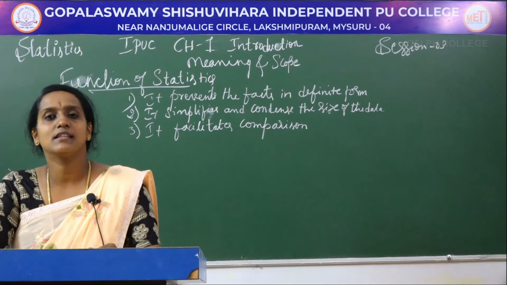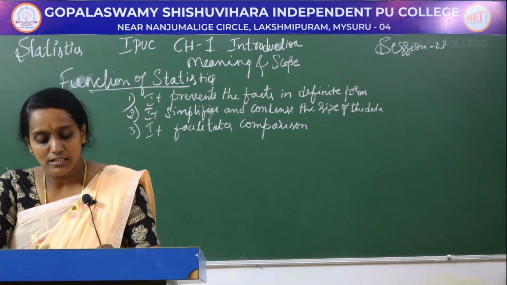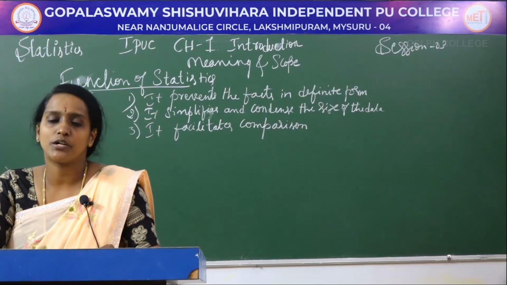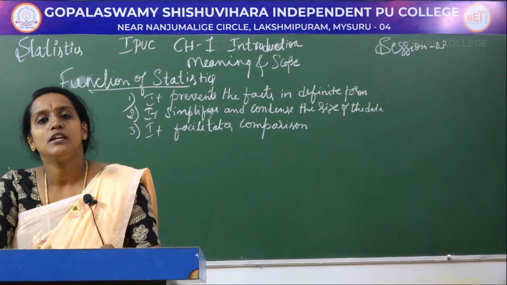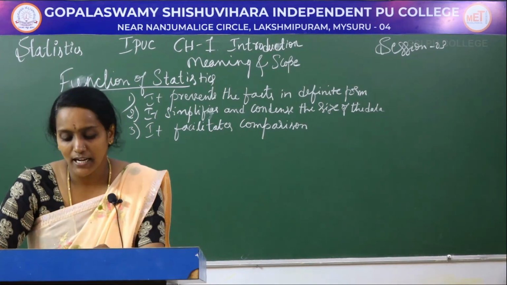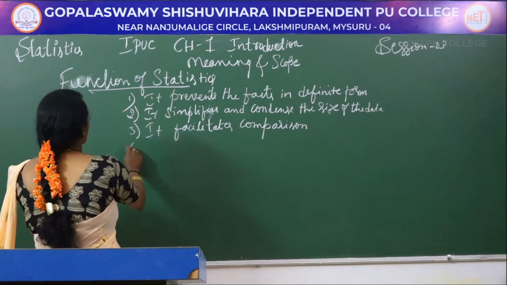So this comparison is very, very important and very useful, and this is one of the functions of statistics. Next is, it enriches our knowledge and widens our experience.